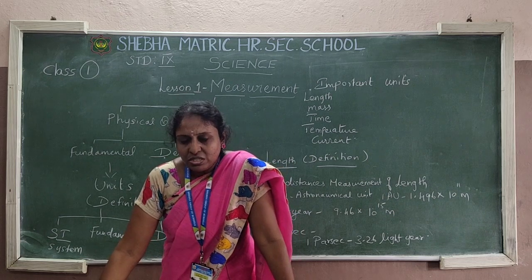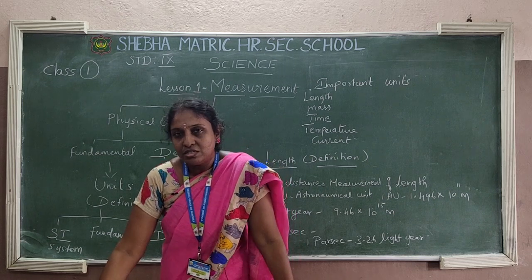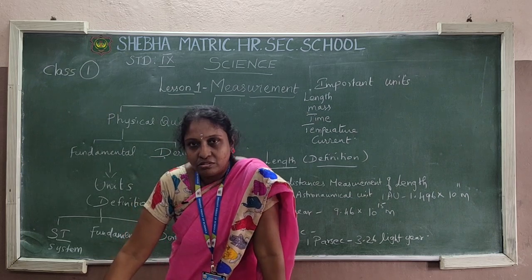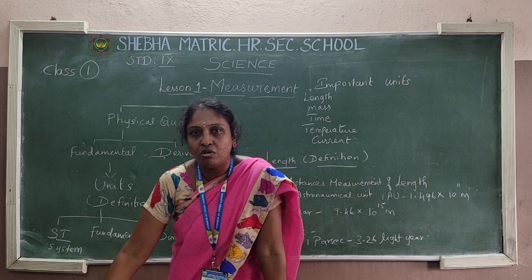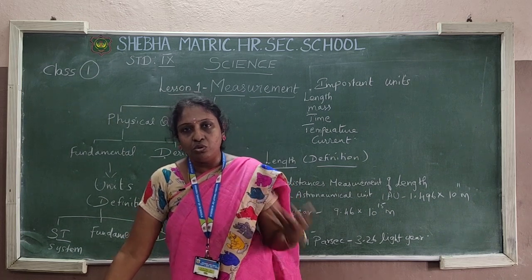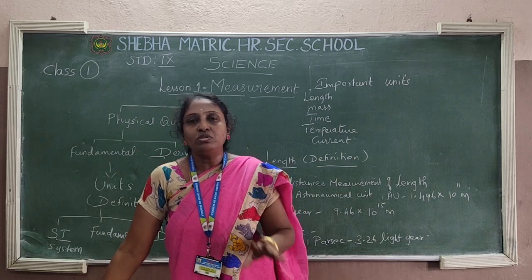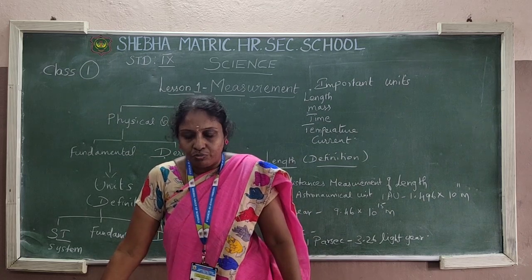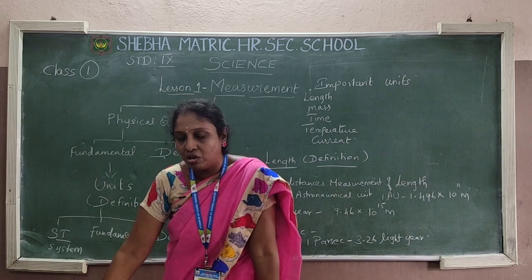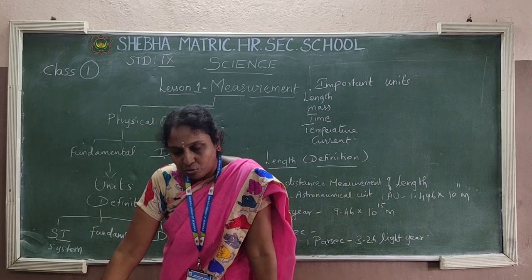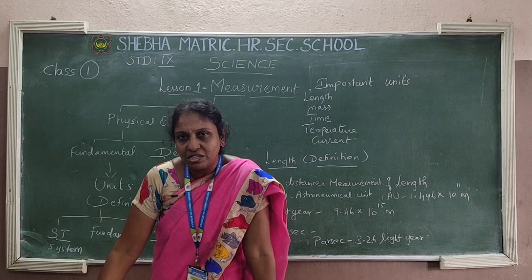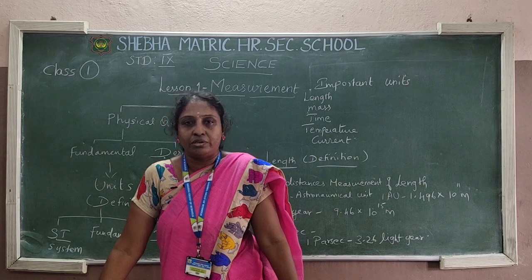Science. What is science first of all? Science plays a major role in the world. The food we eat, the cloth we wear, the furniture we use all involve science. For example, if you want to live in India or go to any foreign country, without science we cannot live. Everybody knows that. So science is the most important subject among all in human life. In the 9th standard science syllabus, the first lesson is measurement.